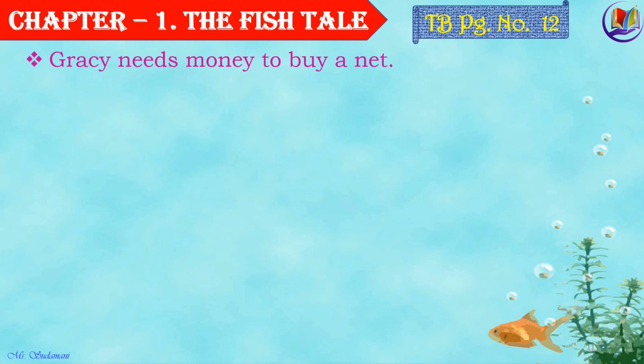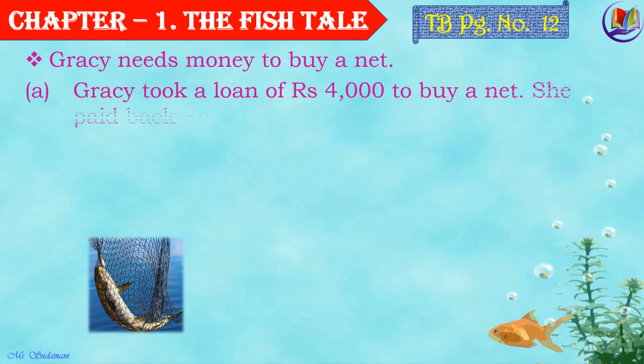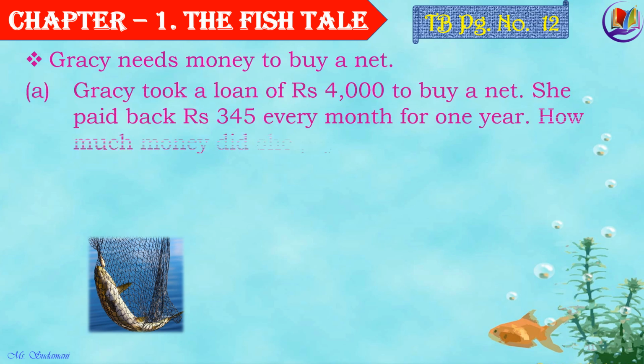Now moving on to the next question children. Gracie needs money to buy a net. And this is the sort of fishing net she wants to buy. Gracie took a loan of rupees 4,000 to buy a net. Children, loan means the amount of money we borrow from someone. She paid back rupees 345 every month for 1 year. How much money did she pay back to the bank?